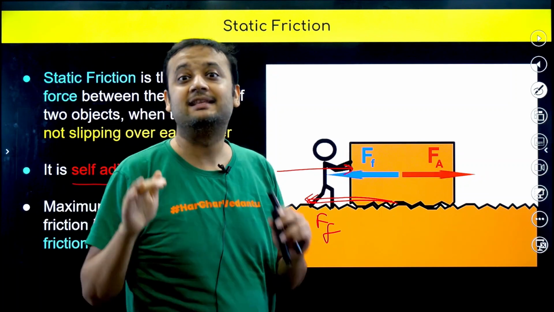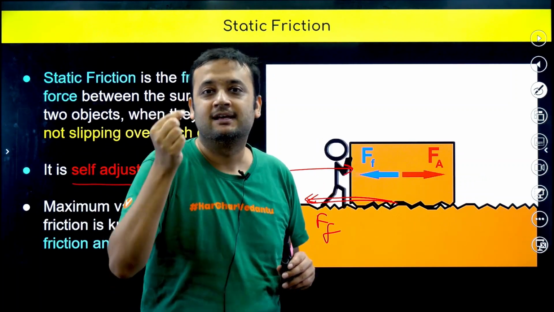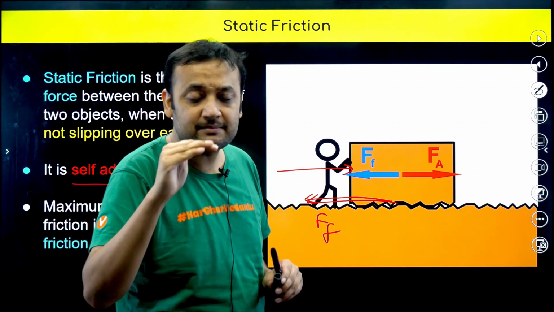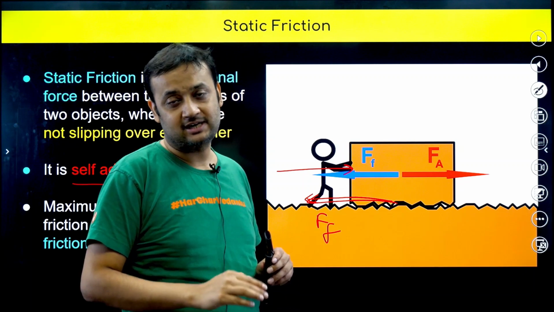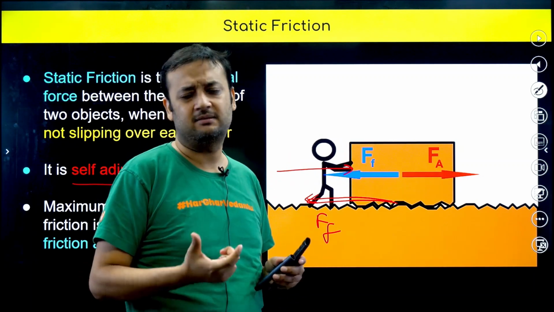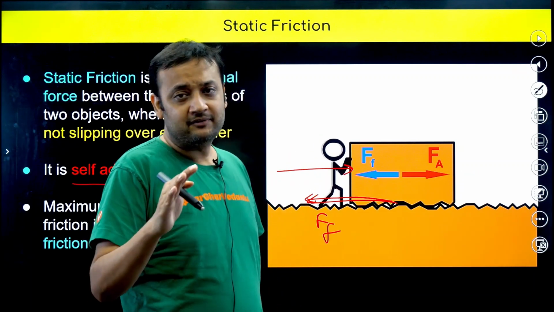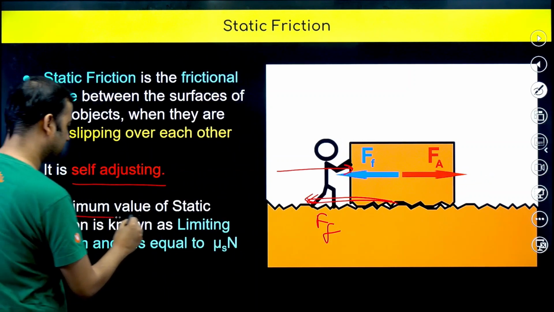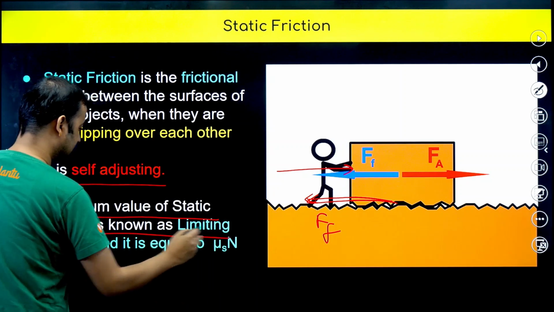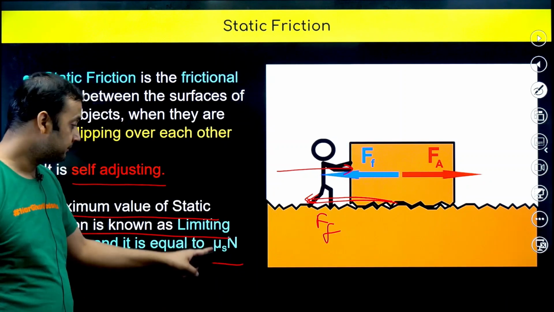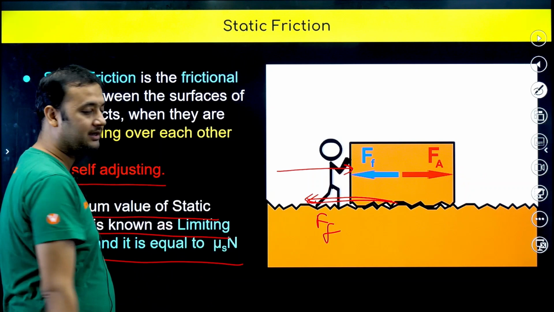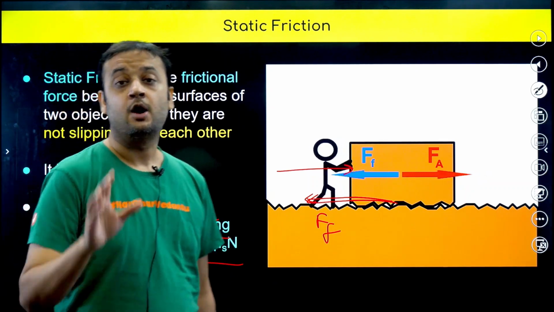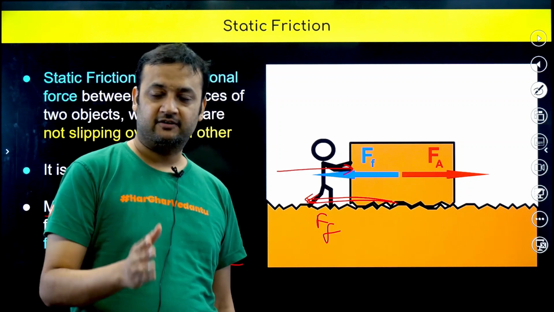So my dear friends, that certain limit is called limiting friction. What is limiting friction? Limiting friction is the maximum possible value of static friction. Please understand this statement, very important. Maximum possible value of static friction is called limiting friction. And what is that value? Mu s into N. I will talk about mu s very shortly. N is the normal reaction here.